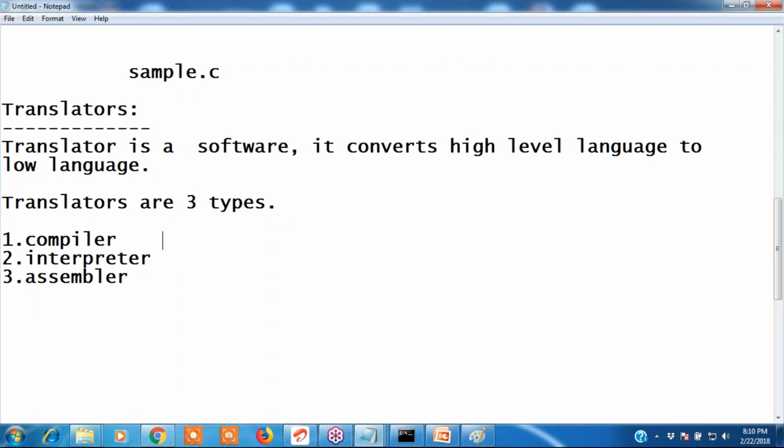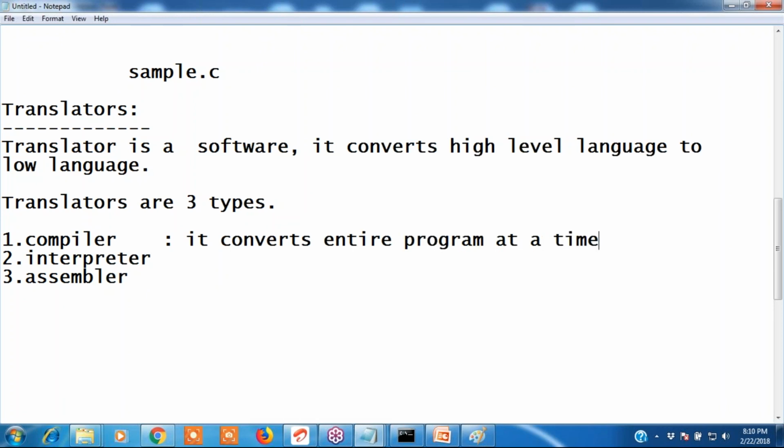What is compiler? It converts entire program at a time.